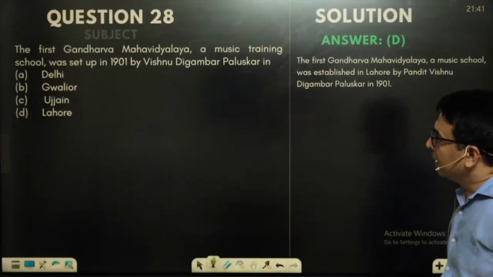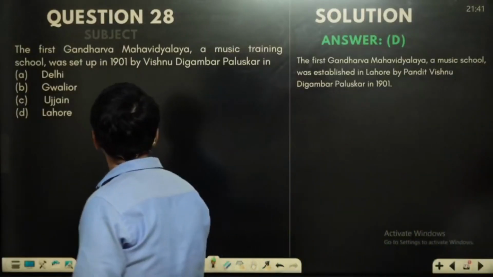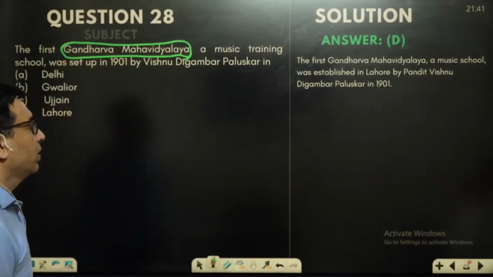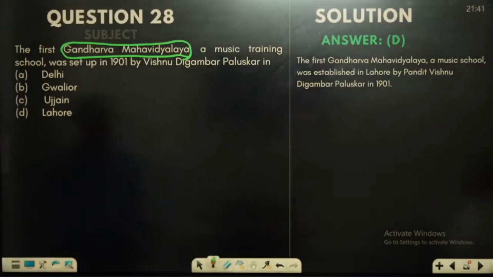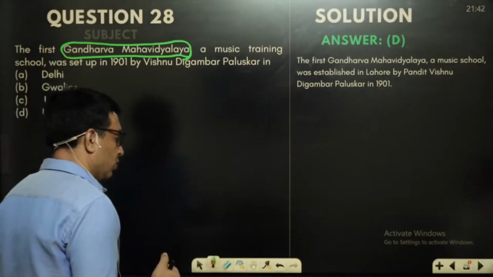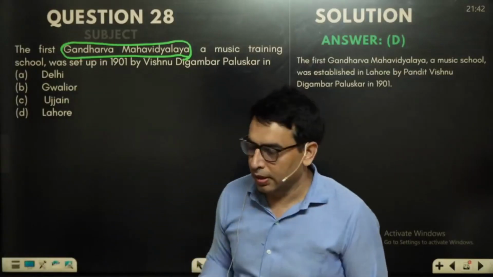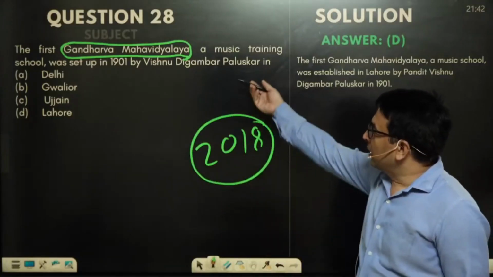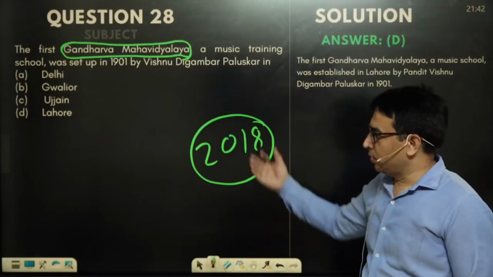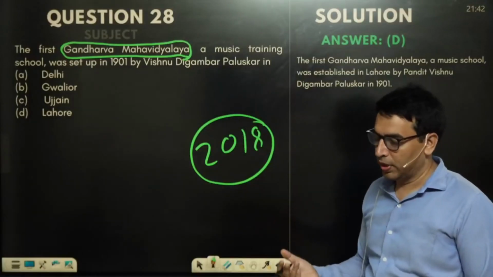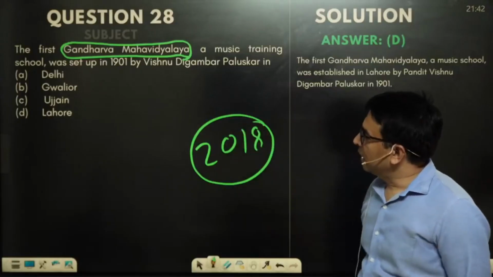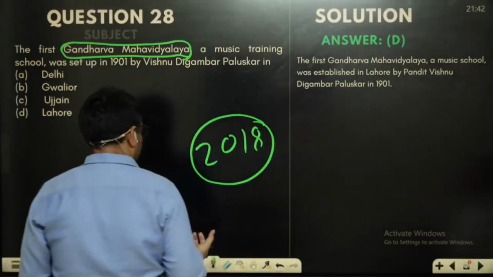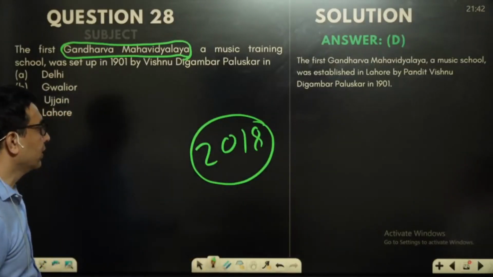So the answer of this question would be B for Bombay. Now, the next question, the first Gandharva Mahavidyalaya. This question is related to art and culture, and this theme was actually mentioned in the Hindu newspaper in 2018, and in Wikipedia also you can get it. It is not mentioned in new NCERT or old NCERT, but in some guides on art and culture you can get the answer.